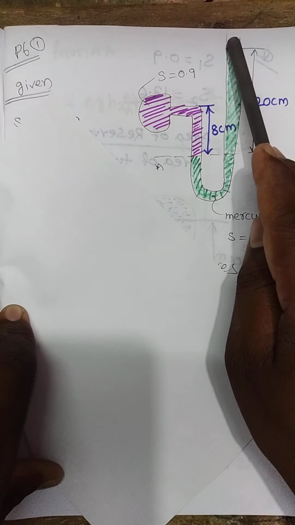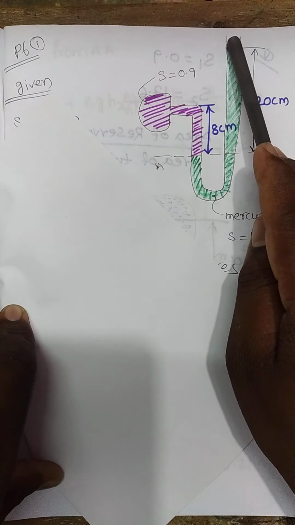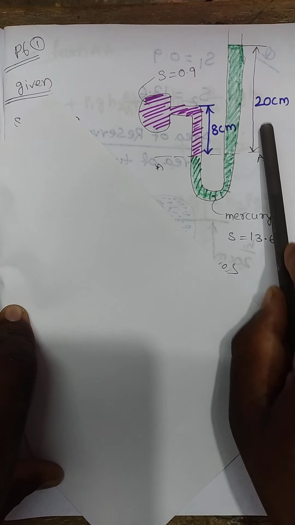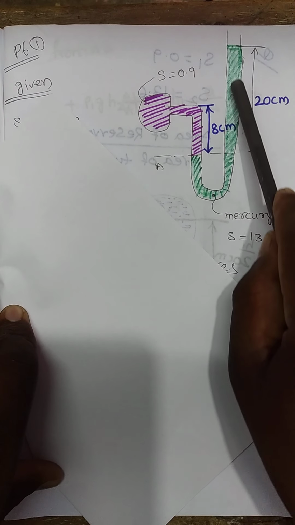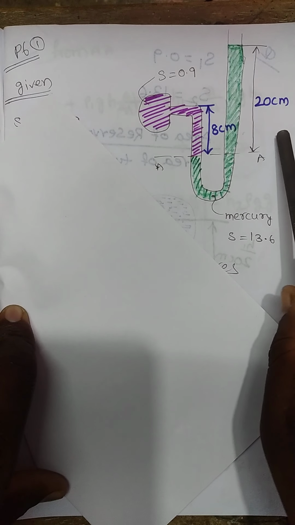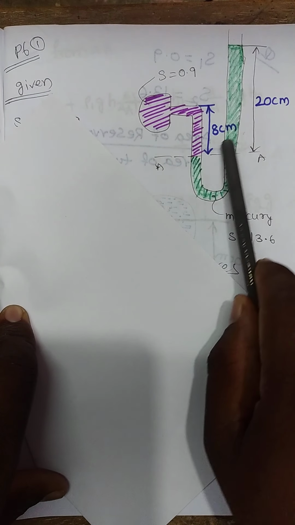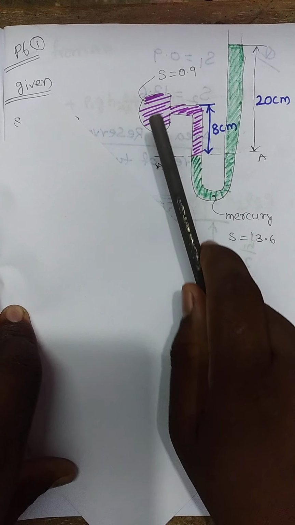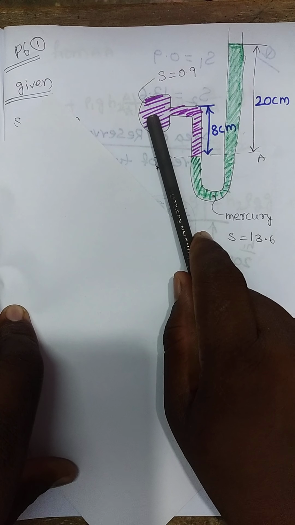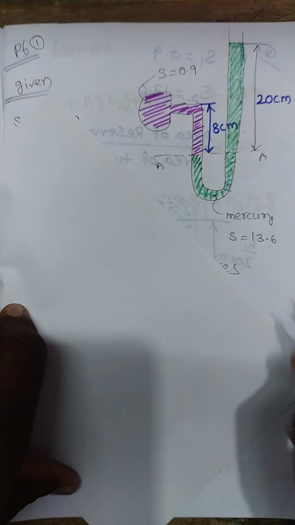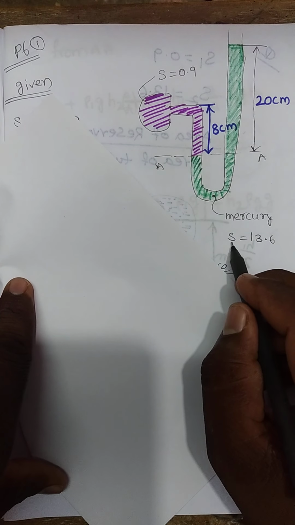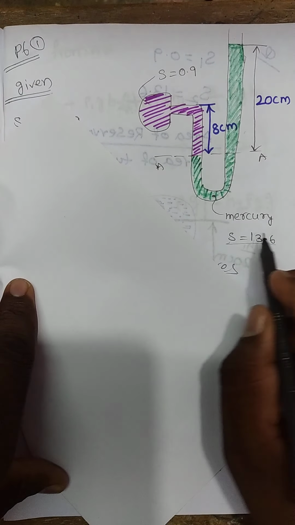The manometric reading is 20 centimeter, and the water has fallen up to 8 centimeter, and the specific gravity of this liquid is 0.9. That is the data given to you, and we know the specific gravity of mercury is 13.6.